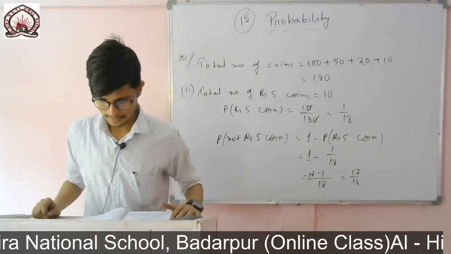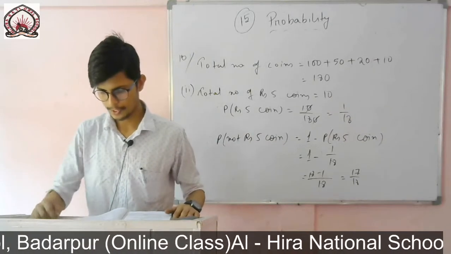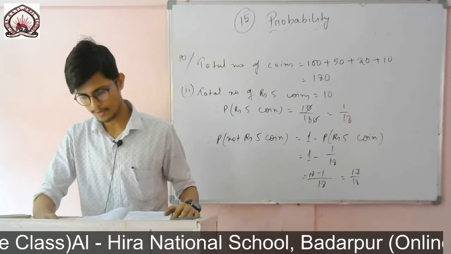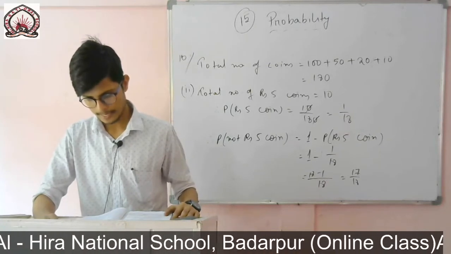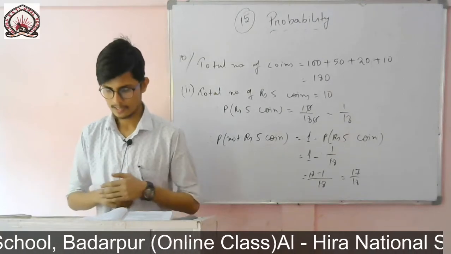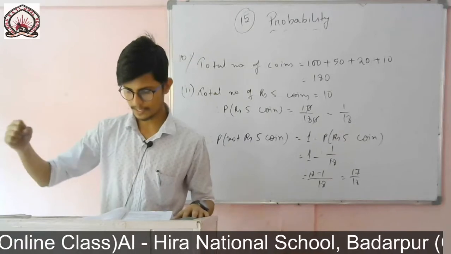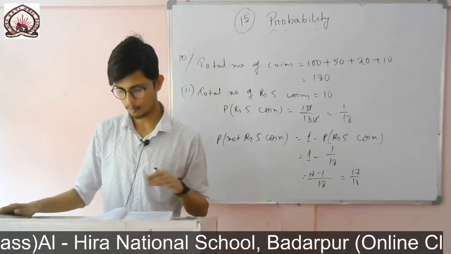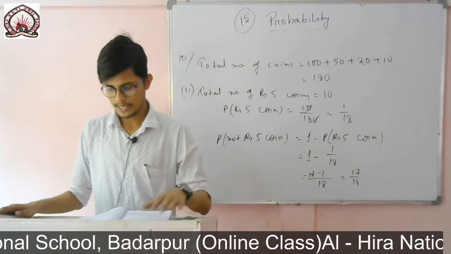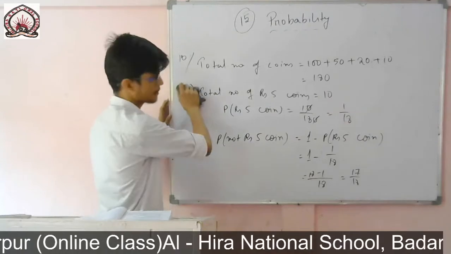Okay, now question number 11. Gopi buys a fish from a shop for his aquarium. The shopkeeper takes out one fish at random from the tank containing 5 male fish and 8 female fish. So in the tank there were 5 male fish and 8 female fish. So a shopkeeper takes out one from that aquarium. What is the probability that the fish taken out is a male fish? Okay, first of all let me do it.